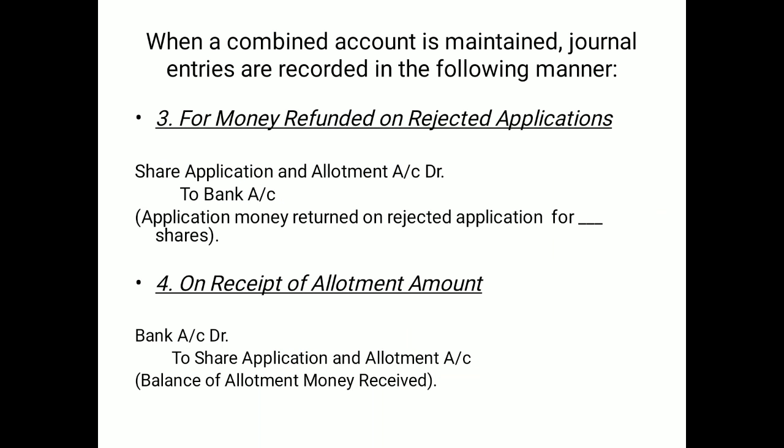When the combined account is maintained, the journal entries are recorded this way. If money is refunded, then share application and allotment account debit to bank, meaning the money rejected or refunded. The last point is on the receipt of the allotment. When the money is received, bank account debit to share application and allotment account. So you may see that the entries from application until allotment are combined. Thank you.